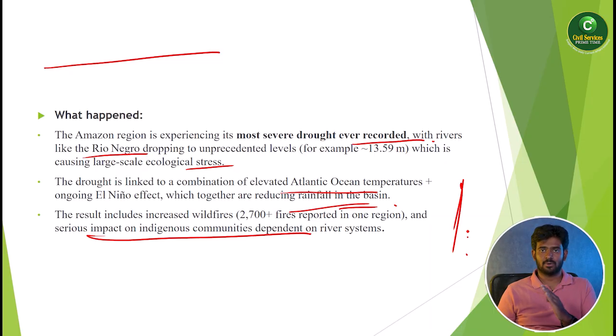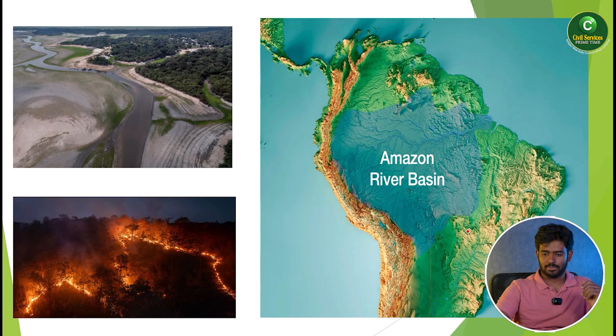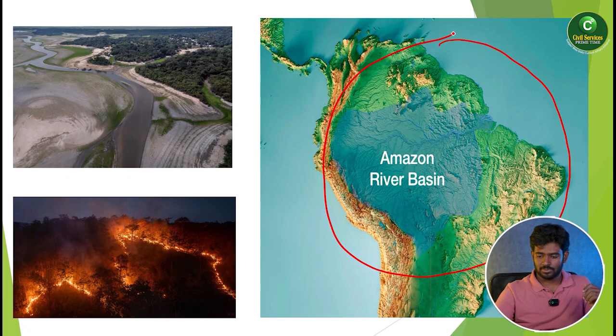El Nino Southern Oscillation. At the same time, La Nina creates an excess of rainfall. Abundant rainfall will come and it also creates floods. So here you should understand the El Nino effect on the Amazon forest. When you look at the Amazon basin, this is the Amazon basin.